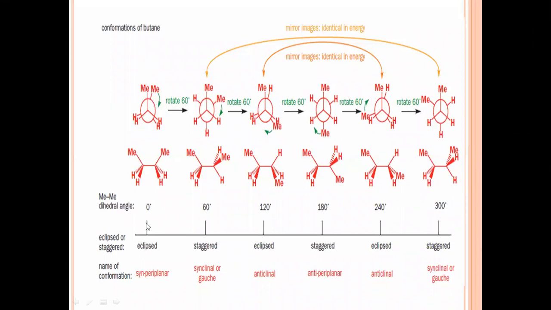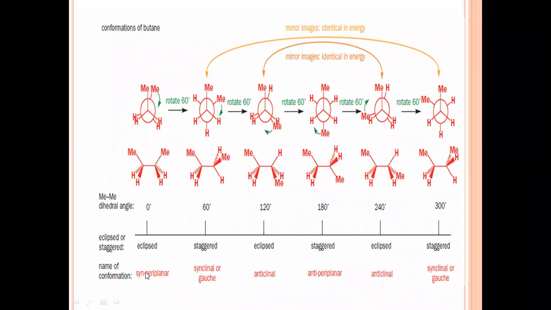That is eclipsed, where two methyl functional groups are nearer. If rotated by 60 degrees, staggered. Again, the methyl and hydrogen atoms come closer together, eclipsed, staggered, eclipsed, and staggered. Now, in the case of the ethane molecule, we have not given names to all these structures.